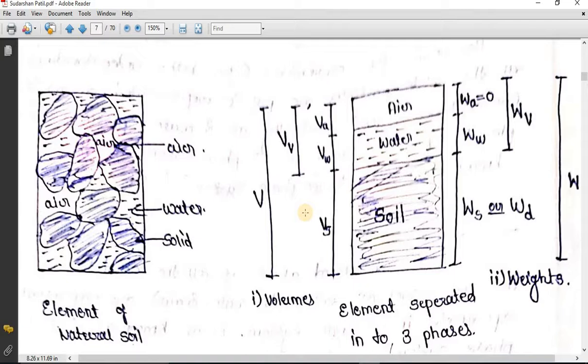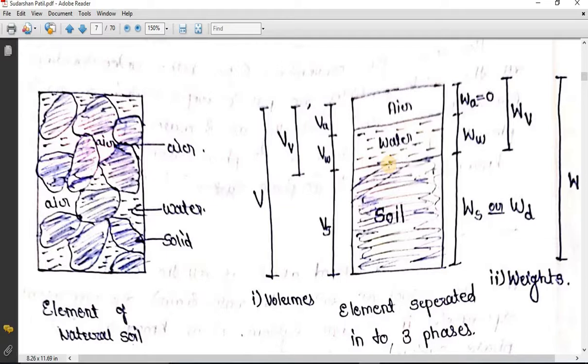So let us study in detail the three phase system. Based on this three phase system we are going to derive various basic properties or index properties, and those index properties depend entirely on these phase systems. You can see over here, these three components are represented separately in a three phase system. On the left side there are volume components, based on which I am going to measure these three components. On the right side, based on the weight, I am going to measure these three components.